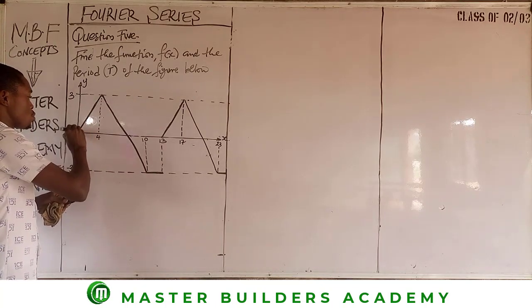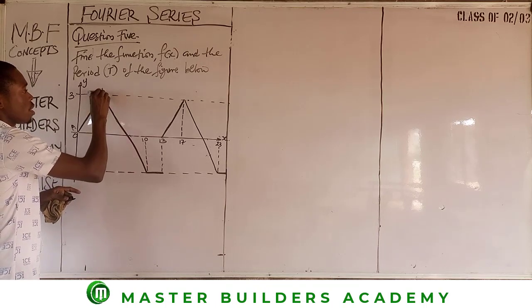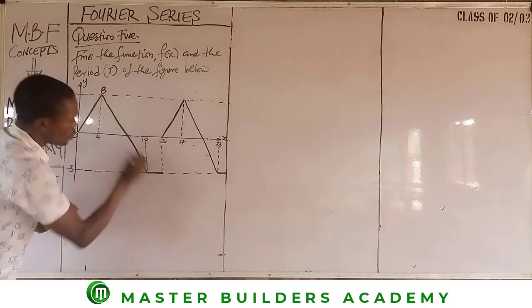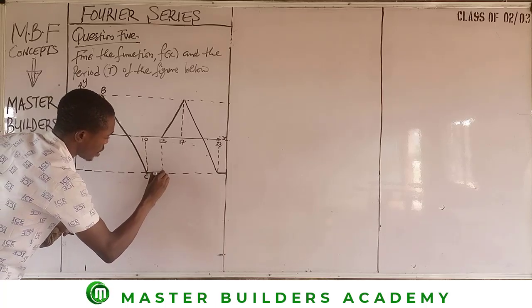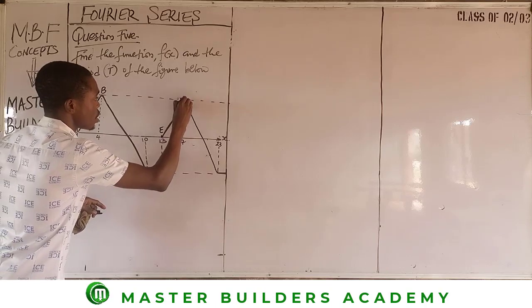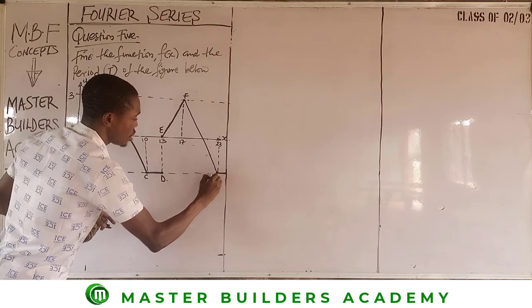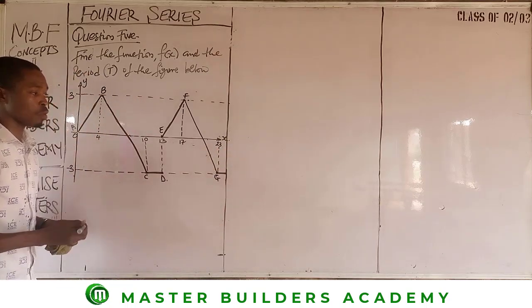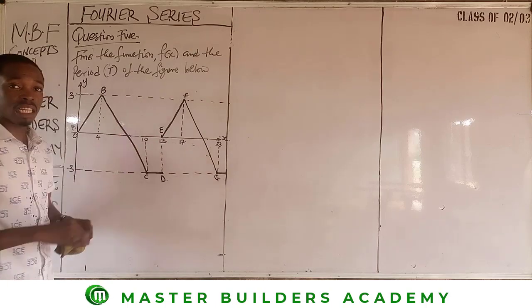So let's take, for instance, we call here A, then we call here B. We move from here to this point, we call here C, from here to here, call here D, from here to here, E, F, G, and just like that, okay, and so on. Haven't gotten to label all of these points of intersections.